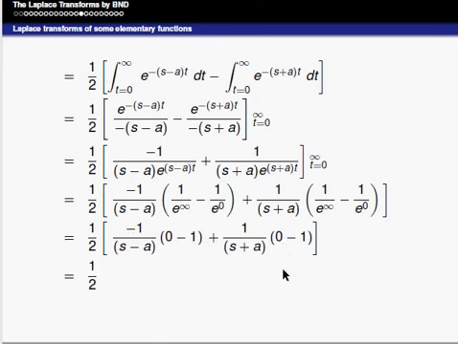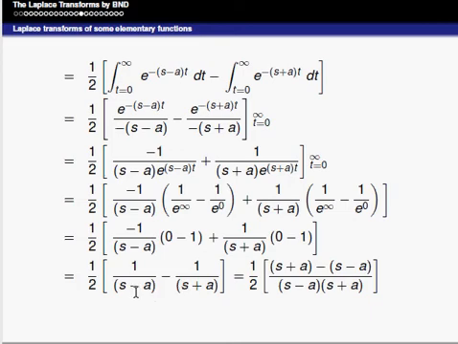So, therefore, 1 by 2 times 1 by s minus a minus 1 by s plus a. Taking the LCM here, that is equal to 1 by 2 times, the LCM is s minus a into s plus a, and the numerator becomes s plus a minus s minus a.